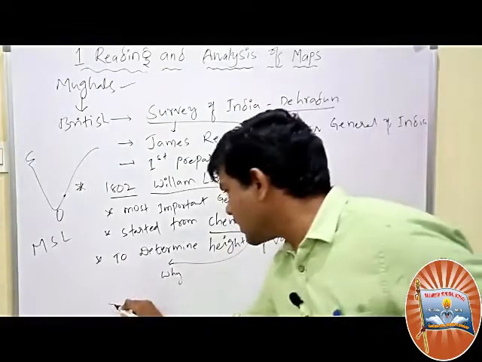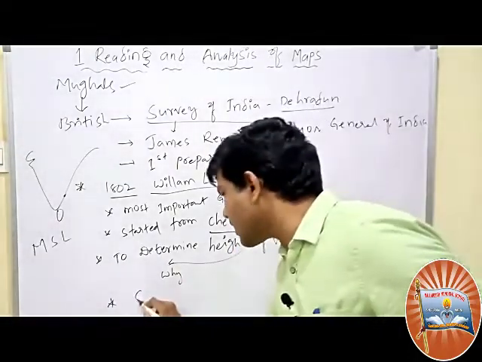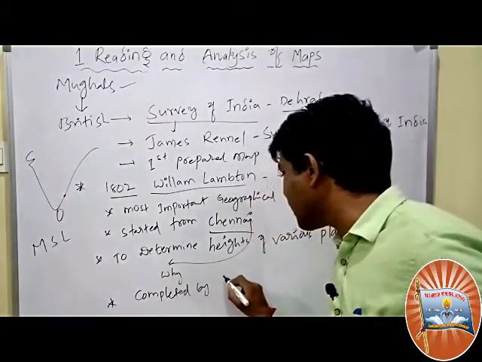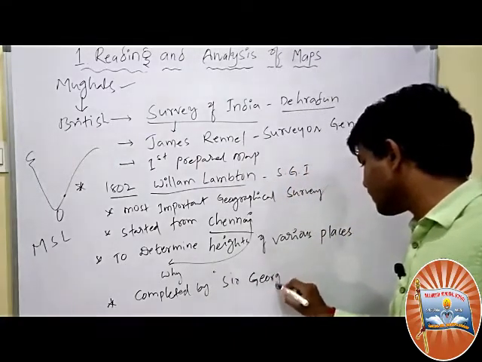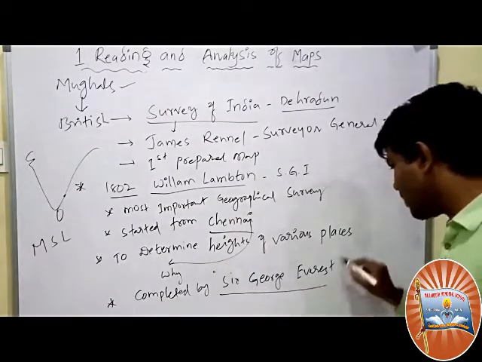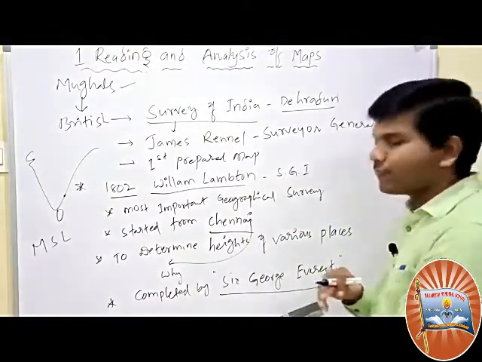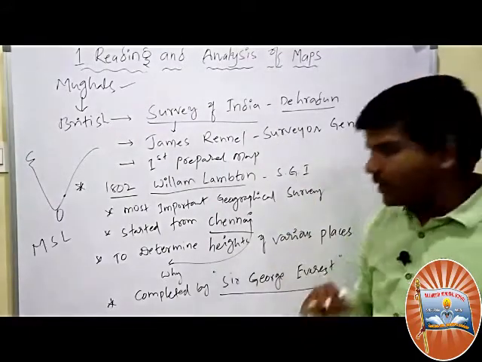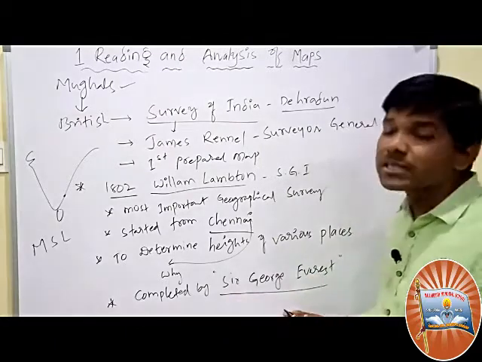This survey was started by William Longton, but it was completed by Sir George Everest. You know that Everest mountain, the highest peak in the world, was named after Sir George Everest because he measured the height of the Everest mountain, hence it is called Mount Everest.